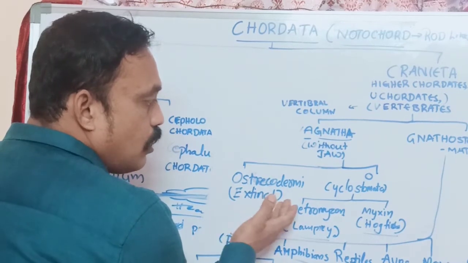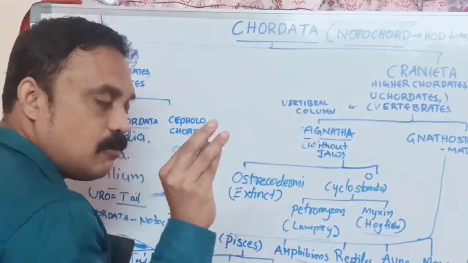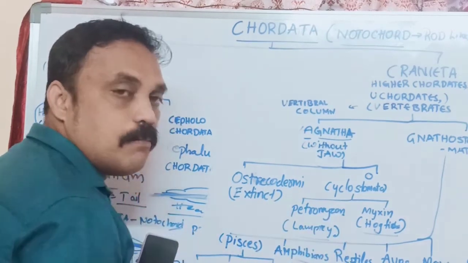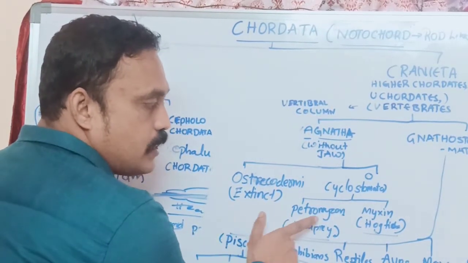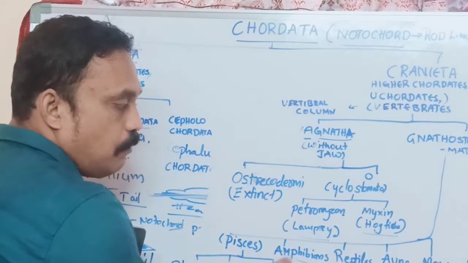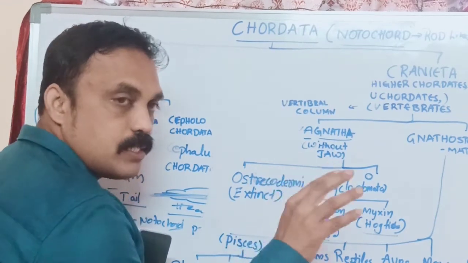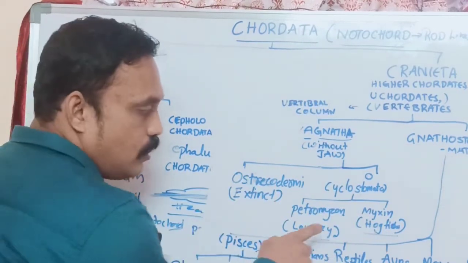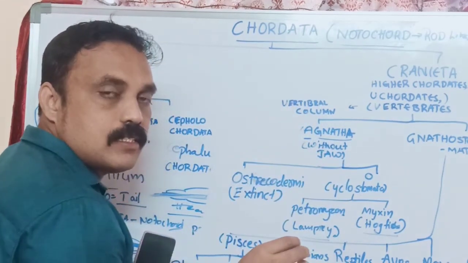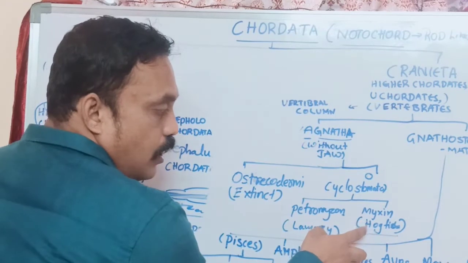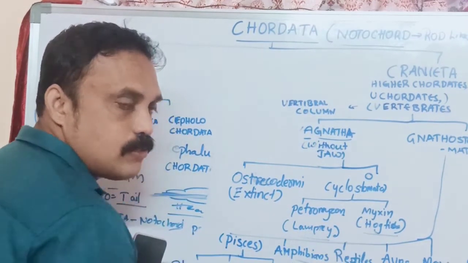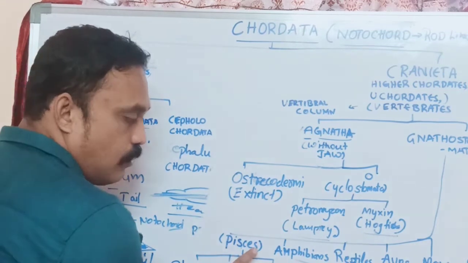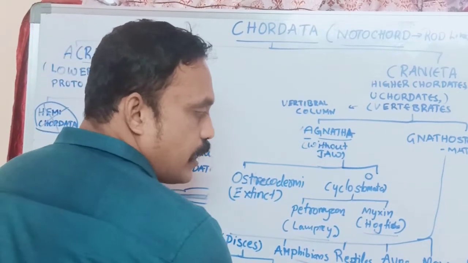Agnatha is again divided into ostracoderms, all extinct organisms, and Cyclostomata, where the mouth is round in structure. Cyclostomata has Petromyzon and Myxine as examples. Petromyzon, other name lampreys, and Myxine, other name hagfishes. Petromyzon depends on living bodies, sucking living bodies' blood, so it is called Petromyzon sanguivorous. Myxine depends on dead bodies or damaged organisms, and is also called hagfish or scavenger. Gnathostomata is again classified into five classes: fishes, amphibians, reptiles, aves and mammals.